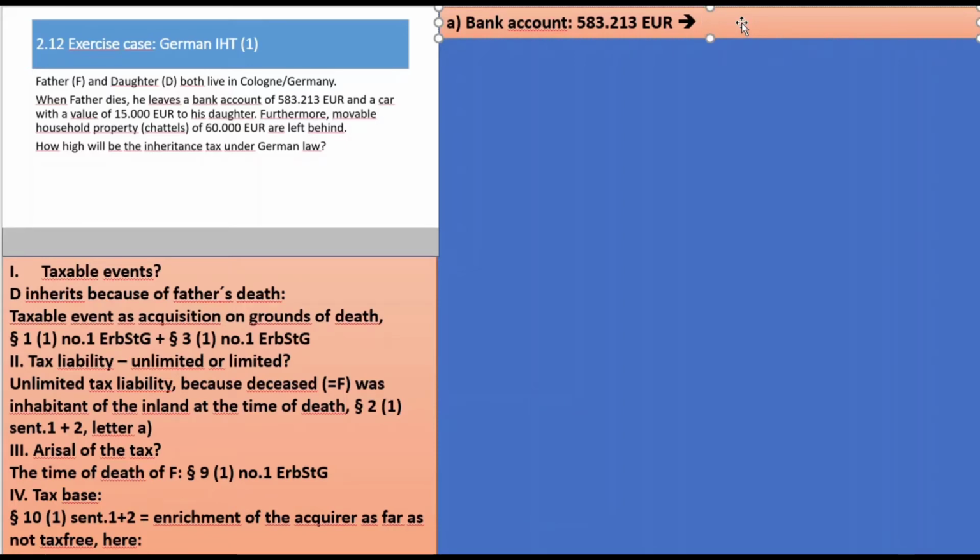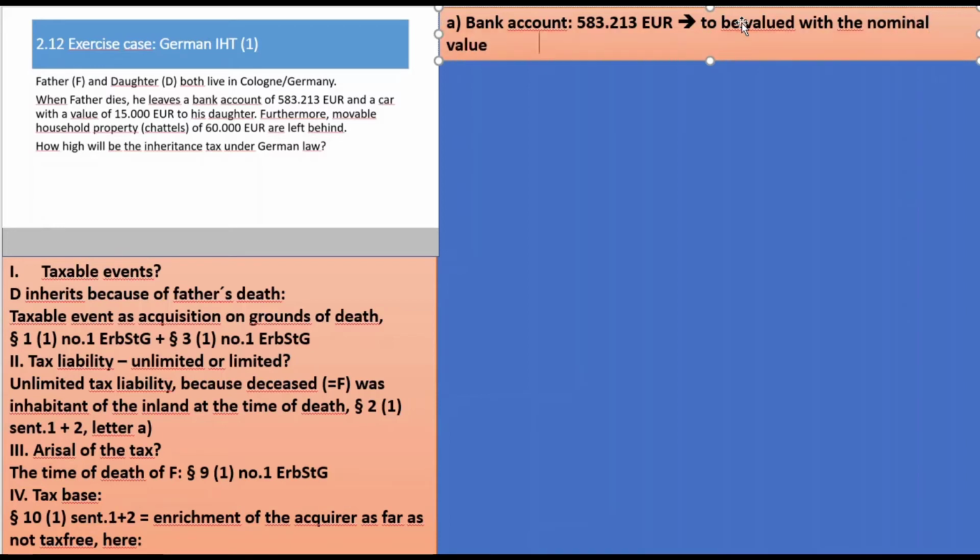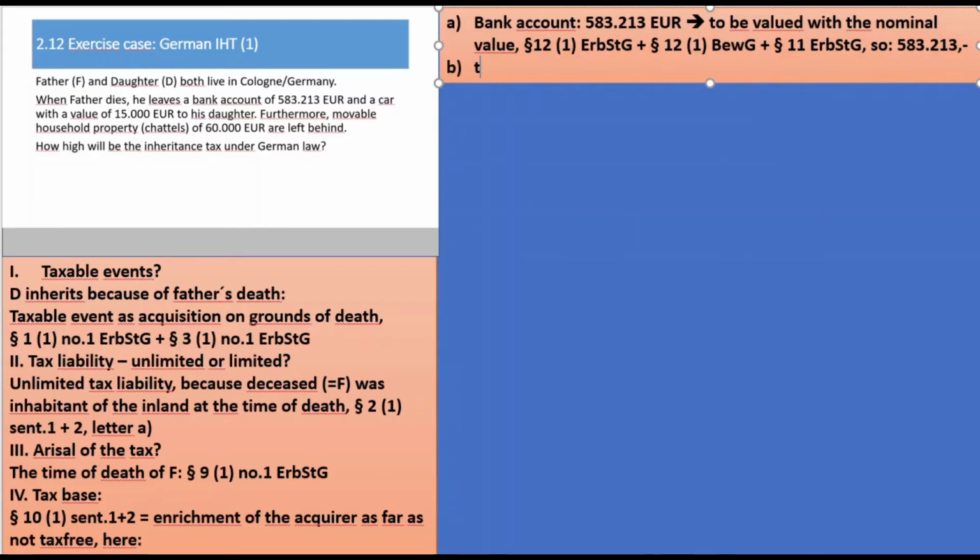So to be valued with the nominal value, that was paragraph 12, 1 Inheritance Tax Act plus paragraph 12, 1 of the Valuation Law plus paragraph 11 Inheritance Tax Act. So 583,213.